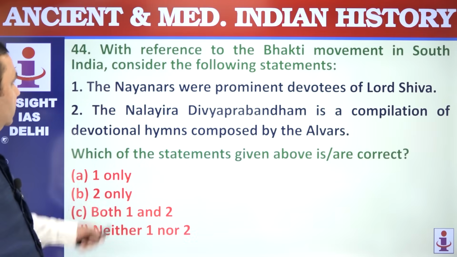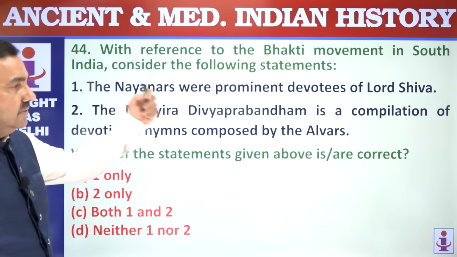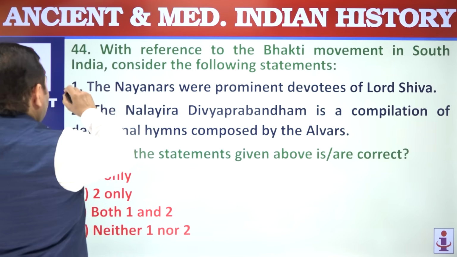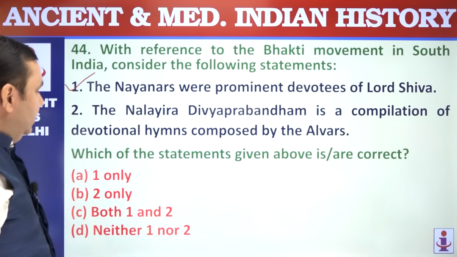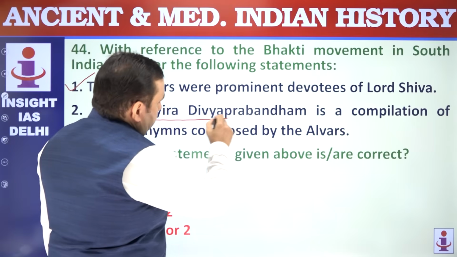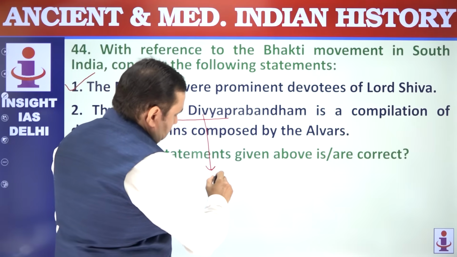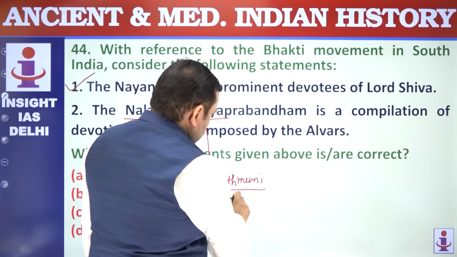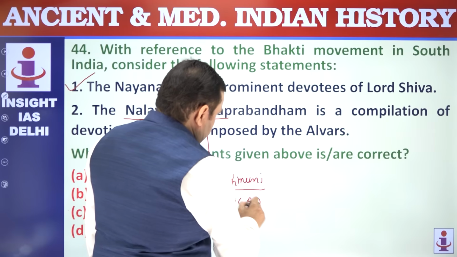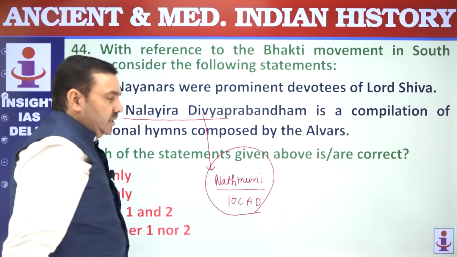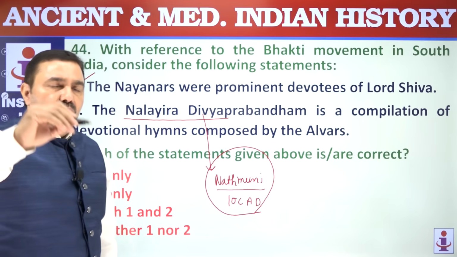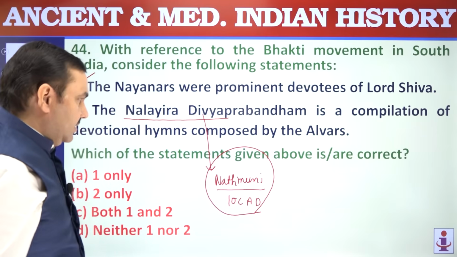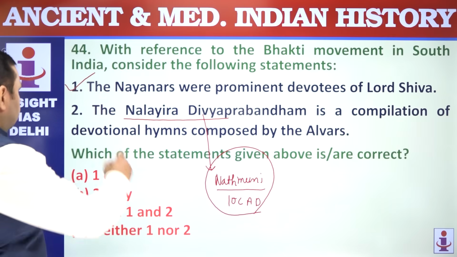44. With reference to the Bhakti movement in South India, Nayanars were the devotees of Lord Shiva. 63 Nayanars, they were the Shaiva Bhakti saints in Tamil land. Nalayira Divya Prabandham is a book containing teachings of Alwar saints. There were 12 in number, and this book was composed by Nathamuni in 10th century AD, and this Nathamuni was the first Tamil Acharya. He was followed by Yamunacharya, Ramanujacharya and Madhvacharya later on. So remember that chronology also. Both are correct.